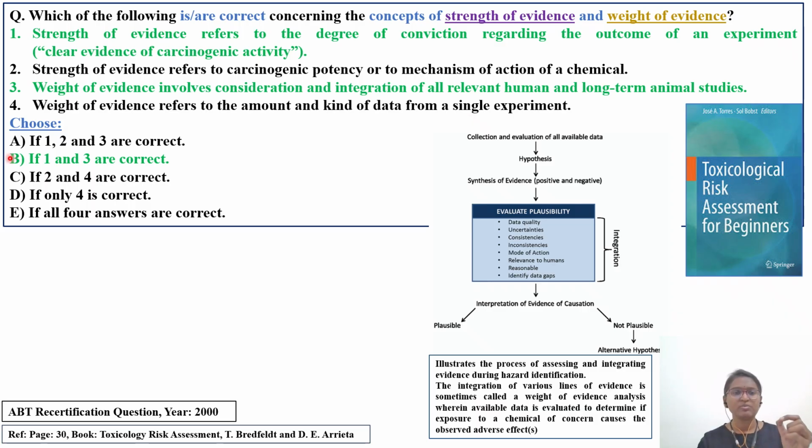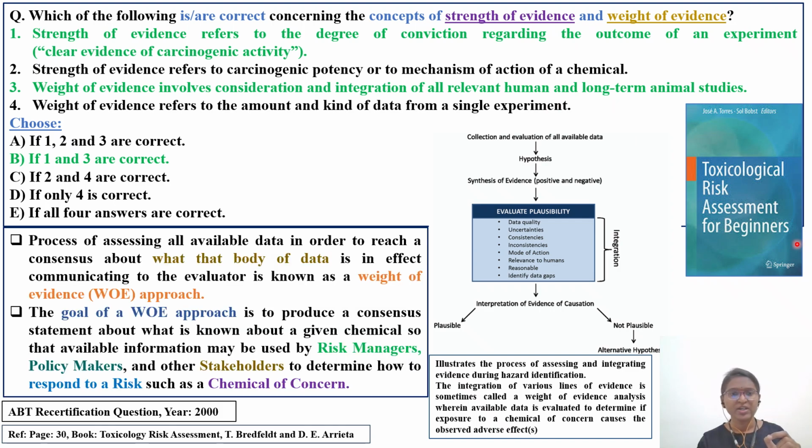Okay, so the right answer, in the green text, is that options 1 and 3 are correct. Strength of evidence refers to degree of conviction regarding the outcome of a particular experiment. Weight of evidence involves consideration and integration of all human data as well as long-term animal studies. So let's see the definitions of strength of evidence and weight of evidence. We'll try to read the concepts related to these two topics.